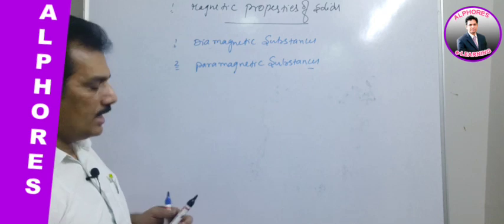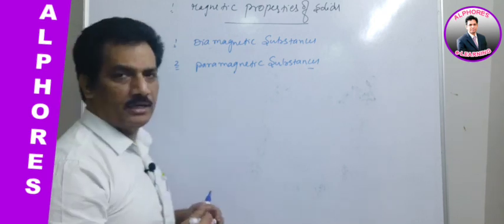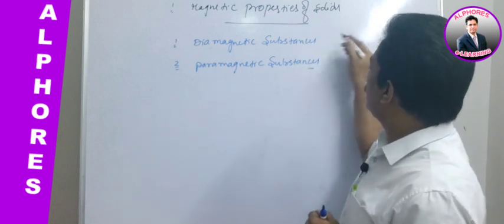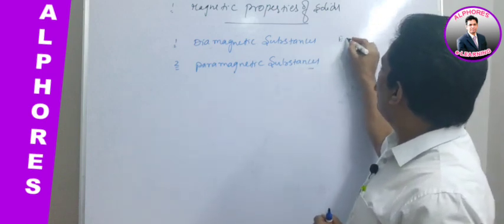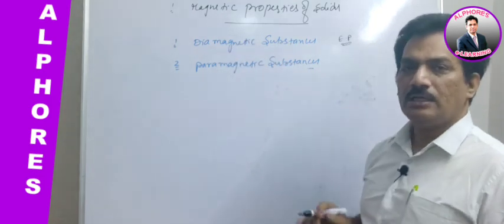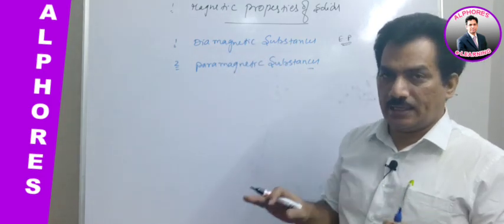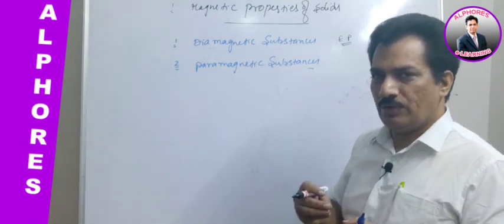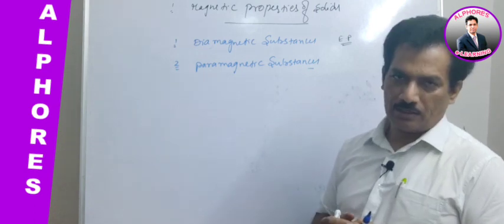Now how can we identify the nature of a diamagnetic substance or a paramagnetic substance? In an external magnetic field, diamagnetic substances are not attracted. If they are not attracted towards the external magnetic field, then they are said to be diamagnetic substances.